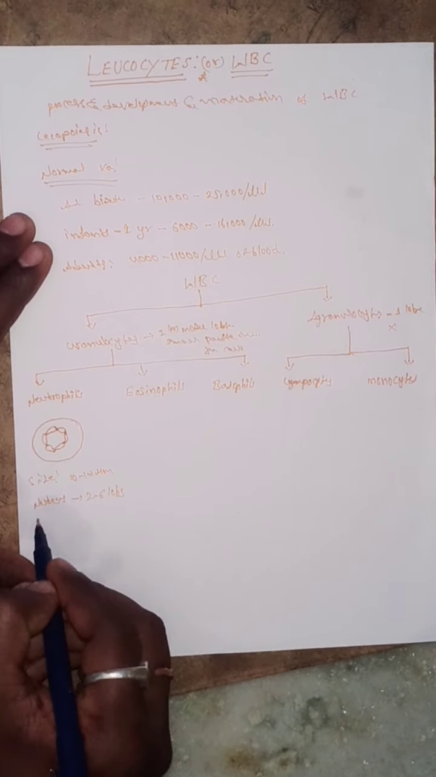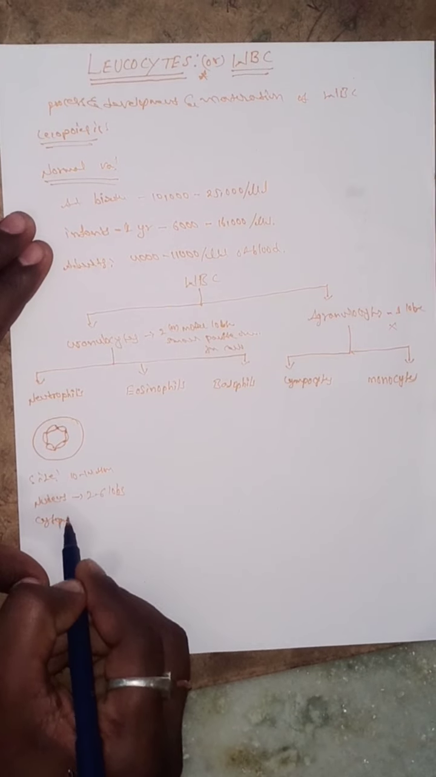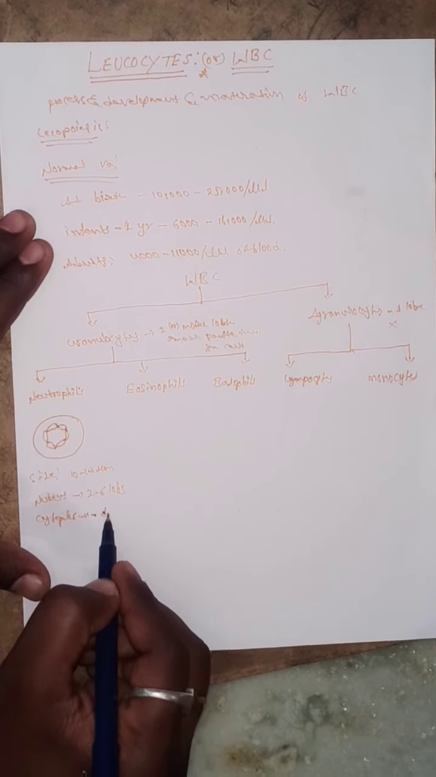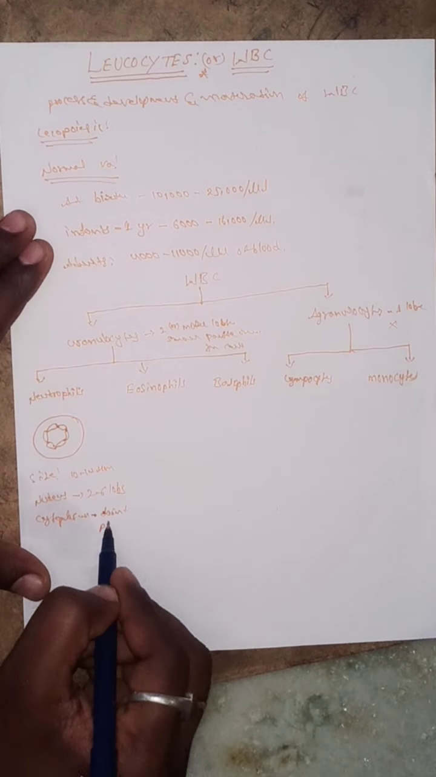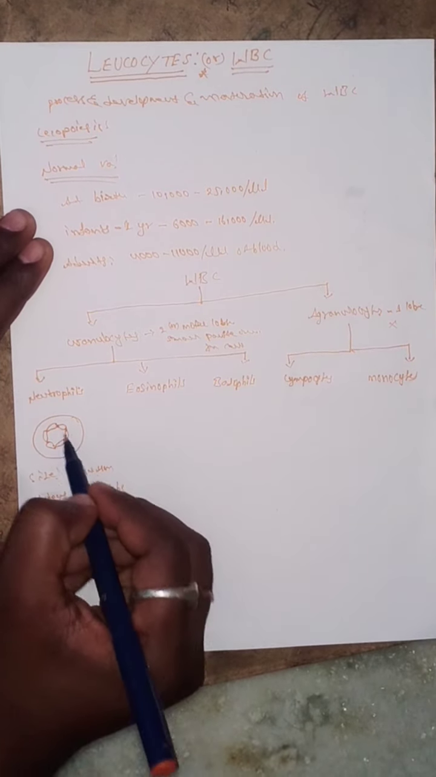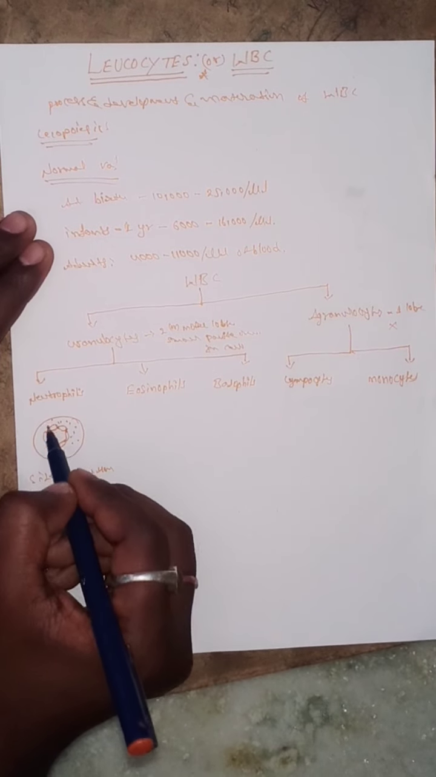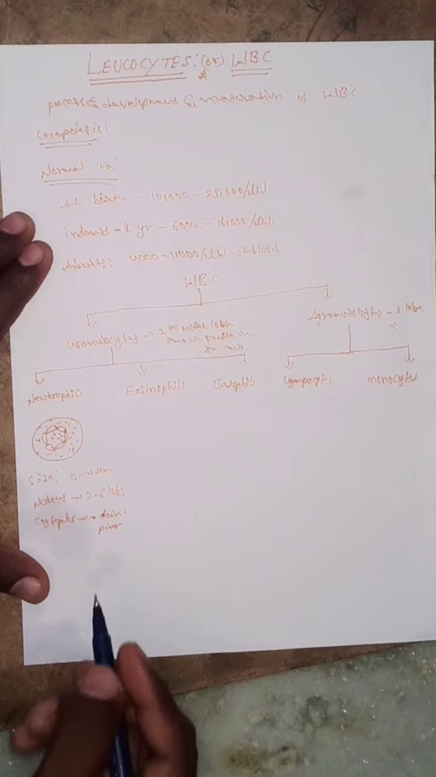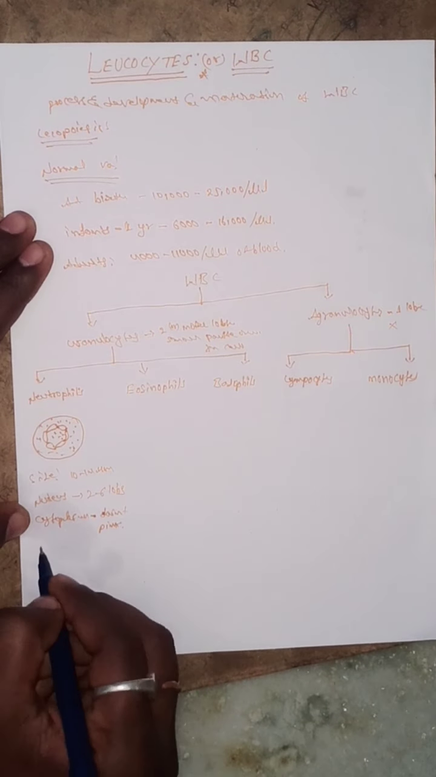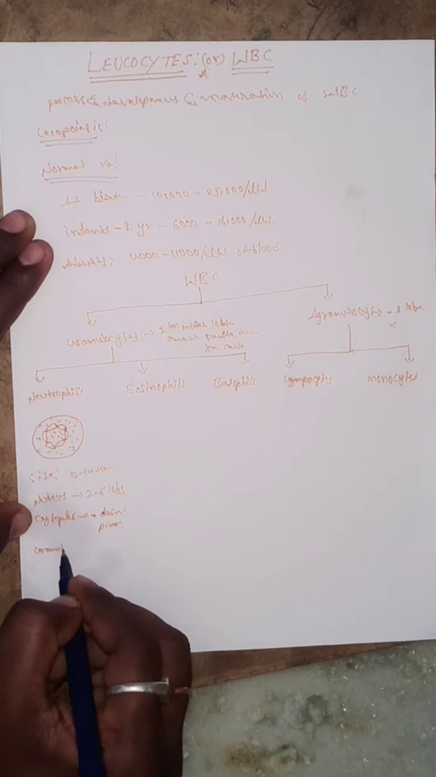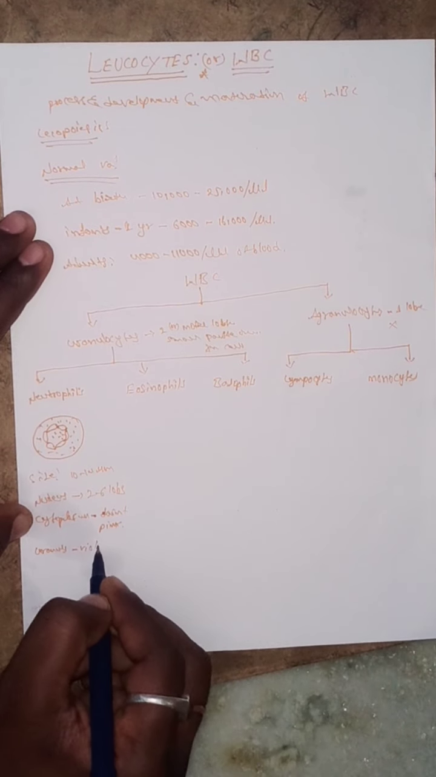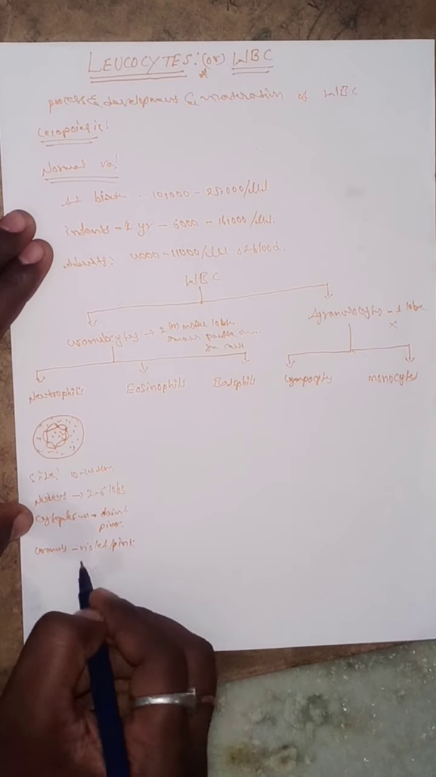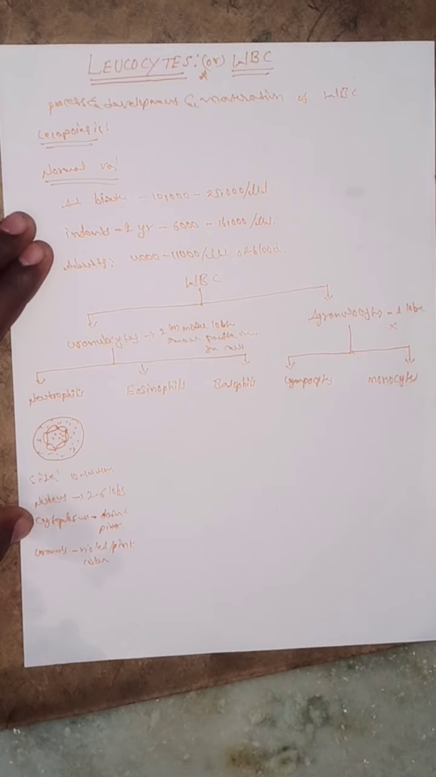The cytoplasm is a faint pink color. Granules are also present in the cytoplasm. Those granules are violet or pink in color. So this is about neutrophils.